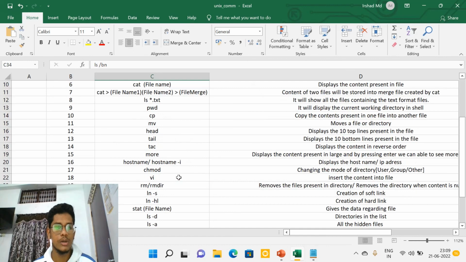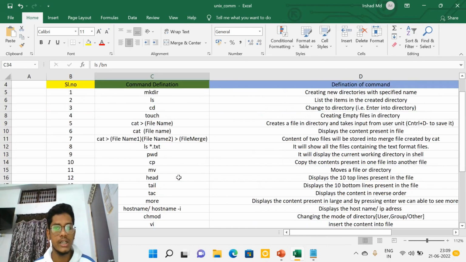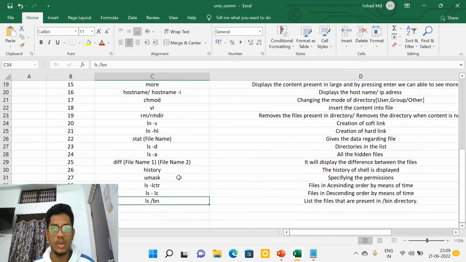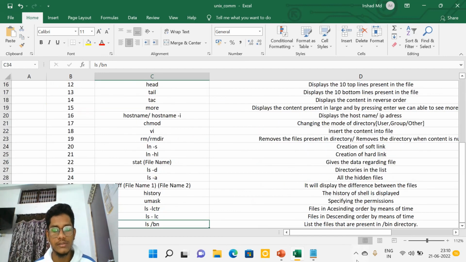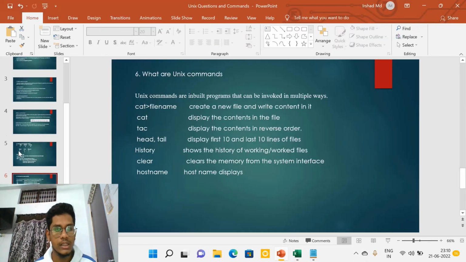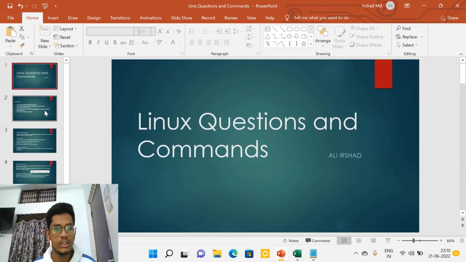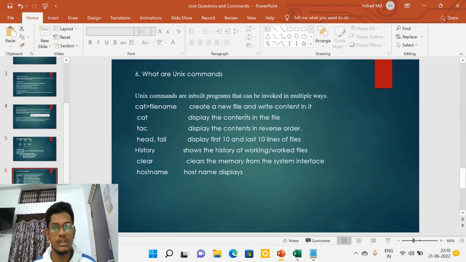These are the top 30 commands that will be used in Unix. These commands can be used almost the same in Linux also. So I'll be sharing this Excel file as well as the PPT if needed. These are the different commands that we are going to use.